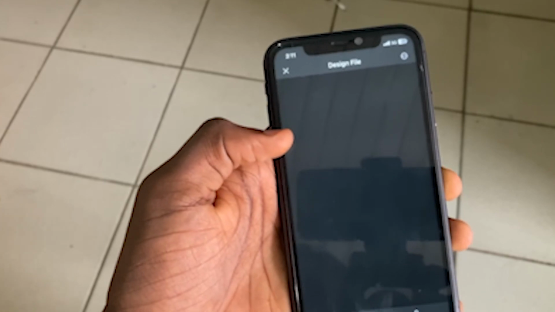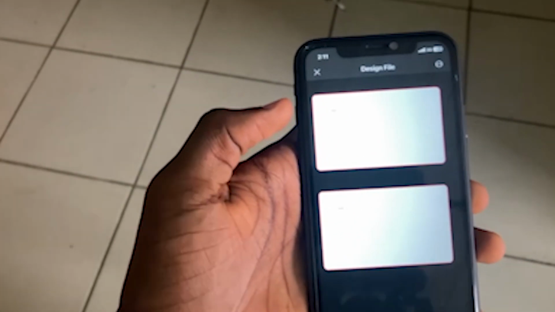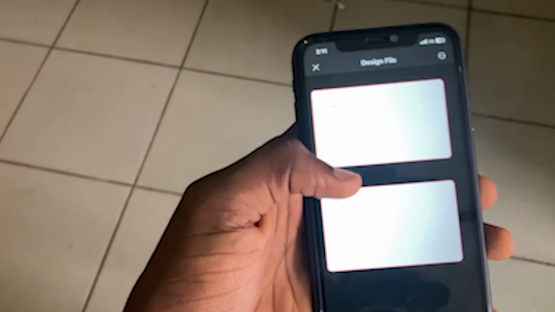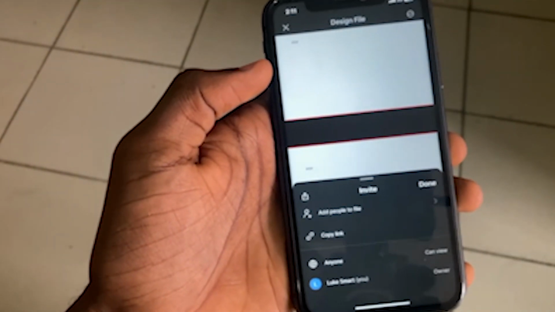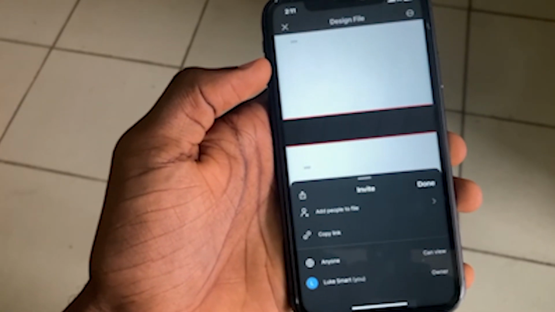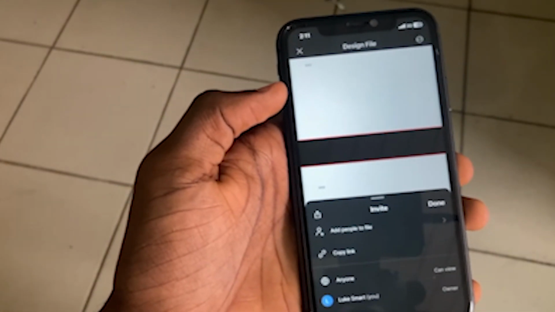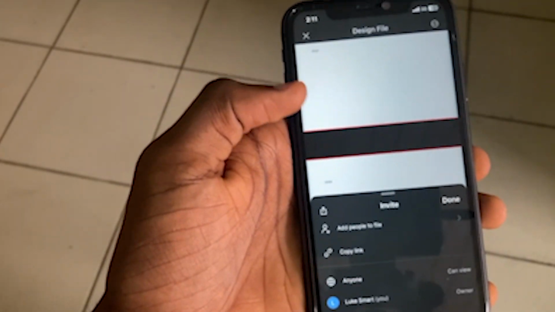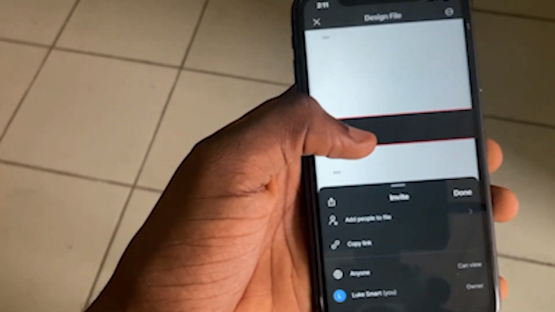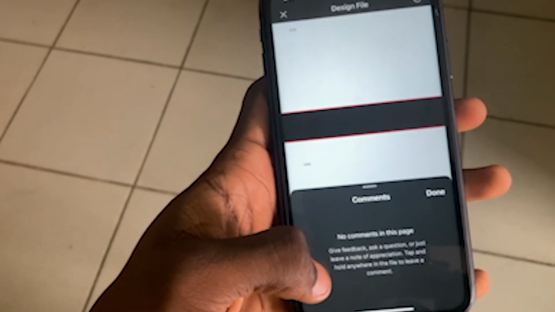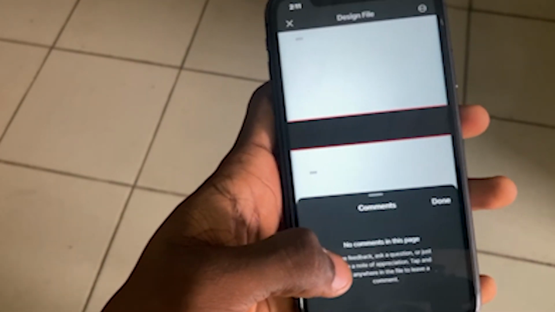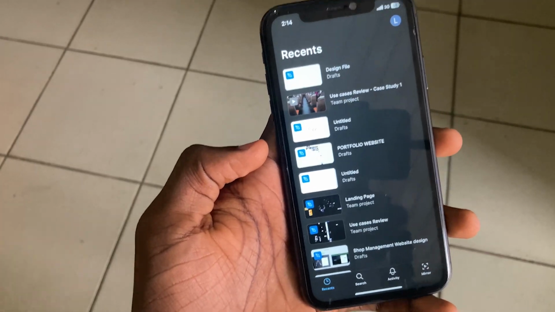So as you can see, this was the file on the desktop version, and this is the full version of the file. Zoom in, and these are the comments. This one is to add people to the file, copy the link, or invite someone to the file, maybe a design lead or your friend. And this is the comment section for you. No comments on this page. Ask a question on this. That's basically Figma on the phone for you.